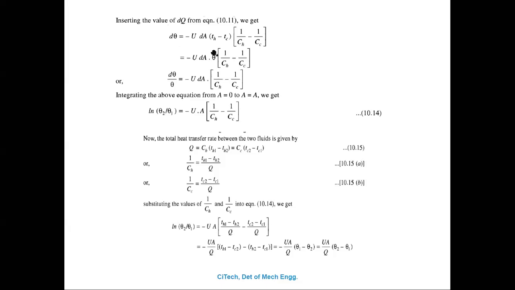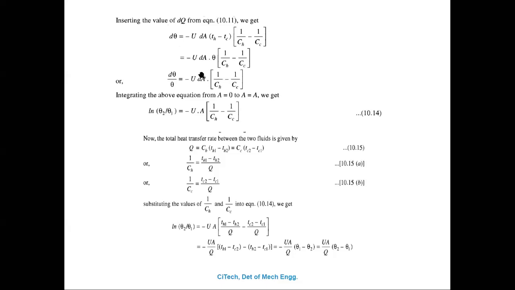Next, you take the theta to this side, so that becomes d theta divided by theta, which is equal to minus U dA into 1 upon Ch minus 1 upon Cc.